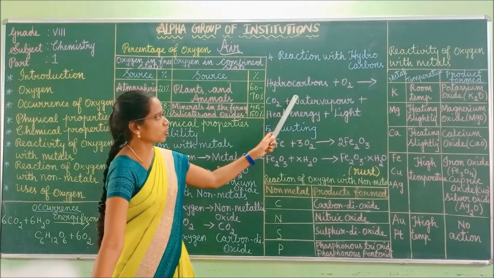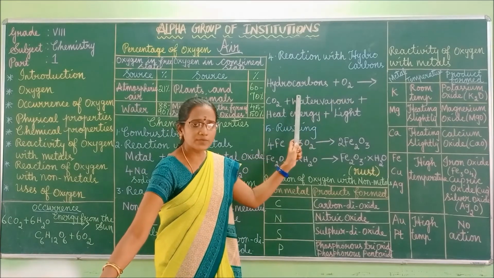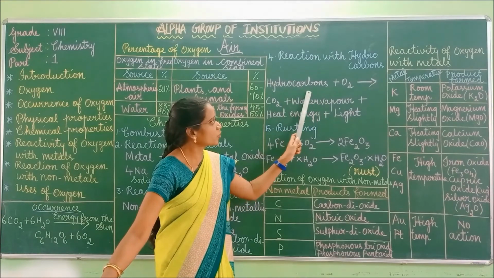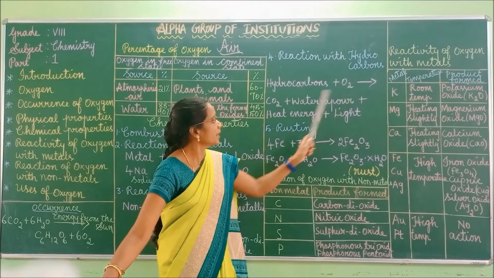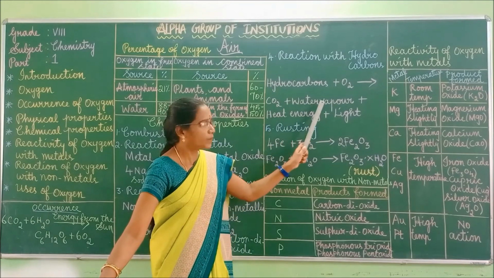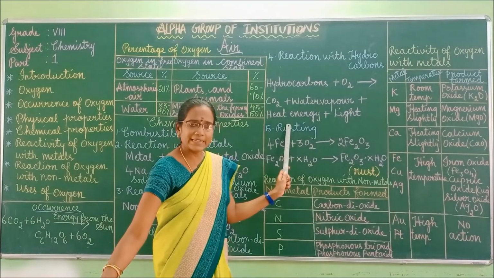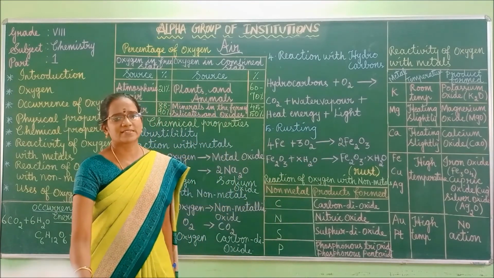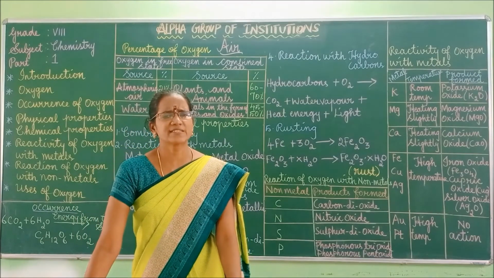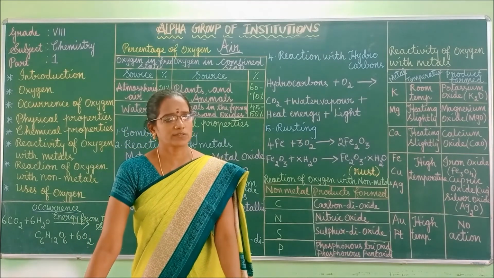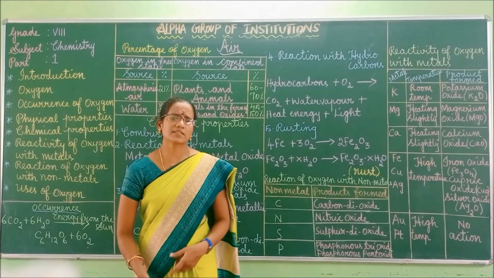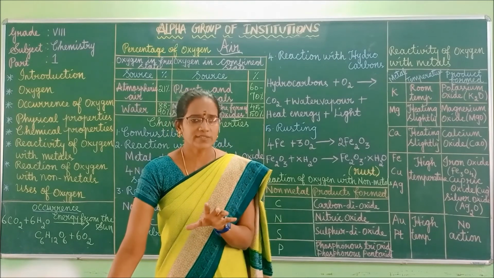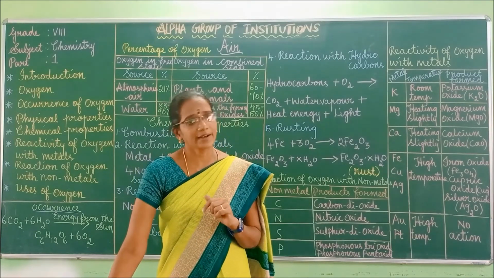So hydrocarbons when they react with oxygen, hydrocarbons means what? Compounds containing hydrogen and carbon. So hydrocarbons when they react with oxygen form carbon dioxide plus water vapor plus heat energy plus light. Okay. So next one we can move to rusting. What do you mean by rust? Rust is an iron oxide, a reddish brown oxide which is formed by the reaction of iron and oxygen in the presence of air and water.